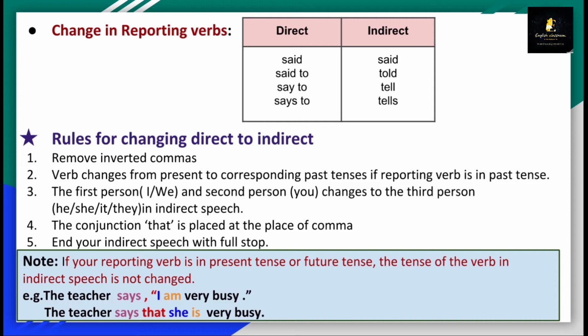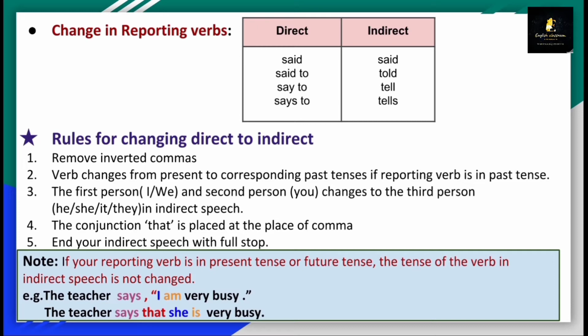First one, remove inverted commas. Verb changes from present to corresponding past tenses if the reporting verb is in the past tense. Keep in mind, only when your reporting verb is in the past tense are the tenses changing to the corresponding past tenses.